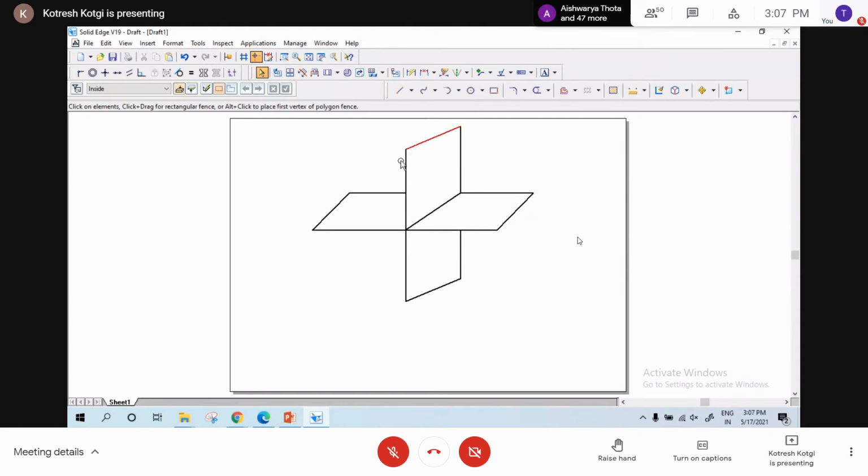This is the vertical plane, and this is the horizontal plane. Are they not perpendicular to each other? By property, they are perpendicular to each other, right?